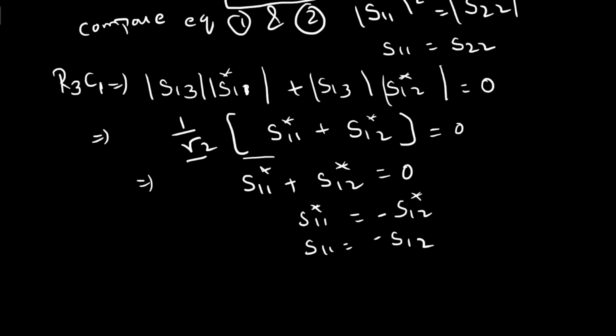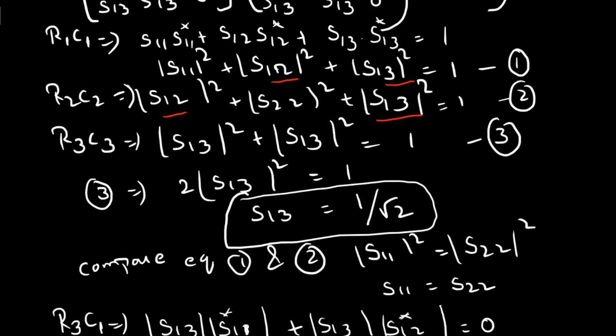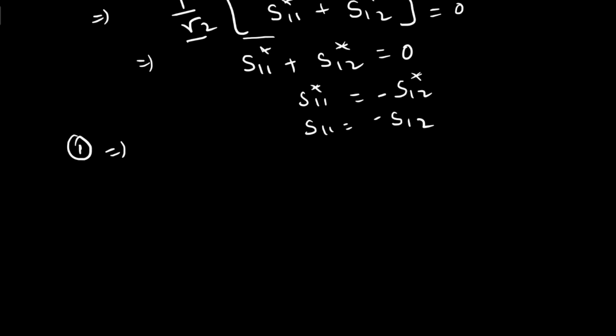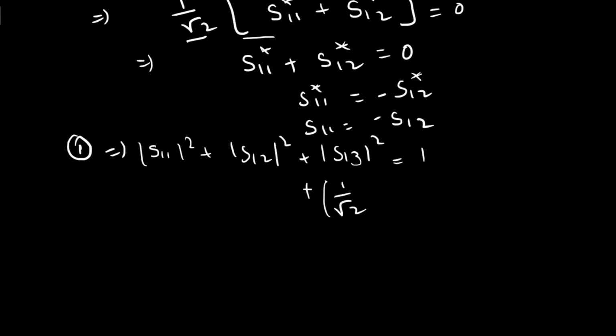Now let us take equation 1, which is S11 square plus S12 square plus S13 square equals 1. We know that S13 equals 1 by root 2, whole square, and S12 equals minus S11.